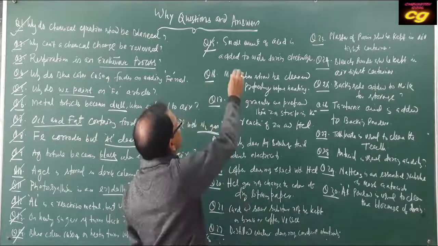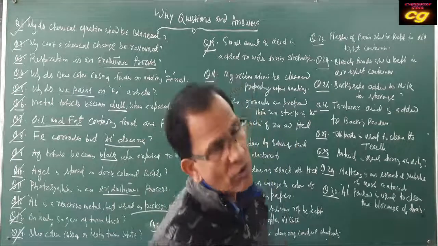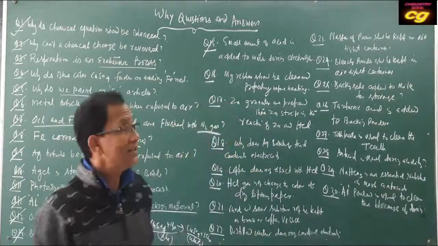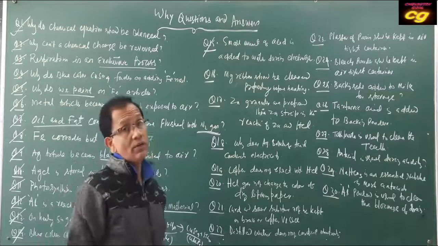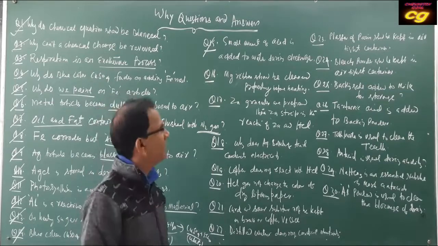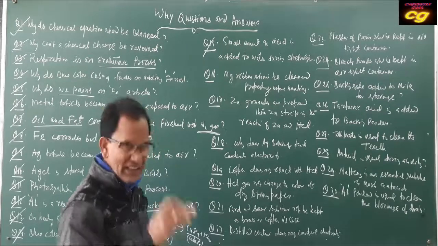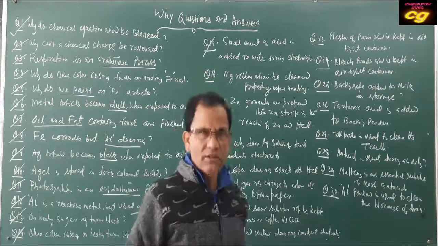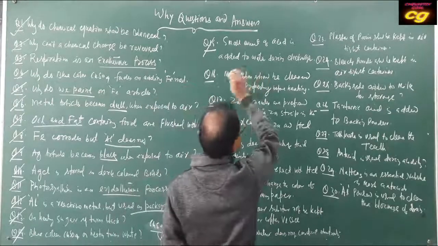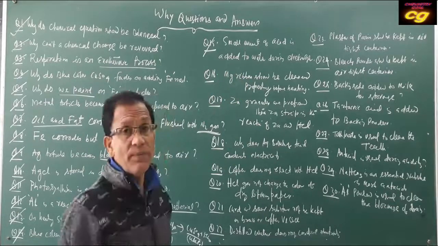That's why a little amount of H plus is added during electrolysis of water, so that the water can easily dissociate, forming H plus and OH minus ions. To increase the conductivity of water, H plus is added, because water is a bad conductor.